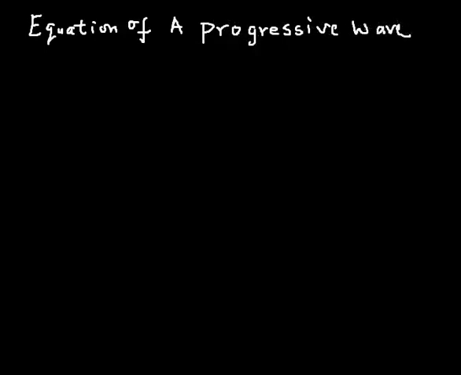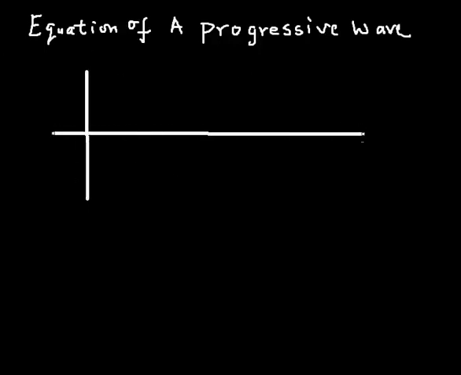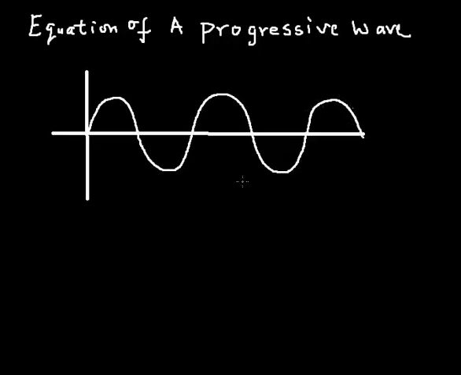All right, of course, you know that every progressive wave can be represented by a graph in which there is a transfer of energy by continuous vibration of the particles, okay? And this vibration of particles happens in such a way that the graph becomes a periodic motion, okay? So this is going to be a graph of the vibration of the wave with time. So y against t.